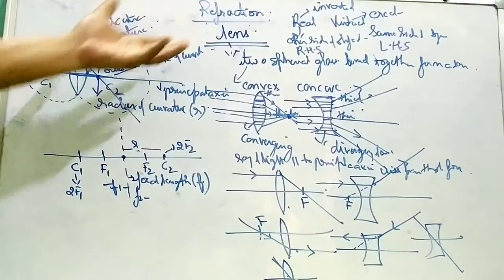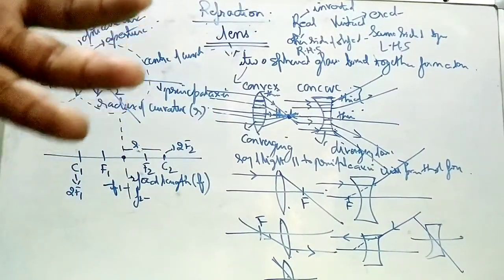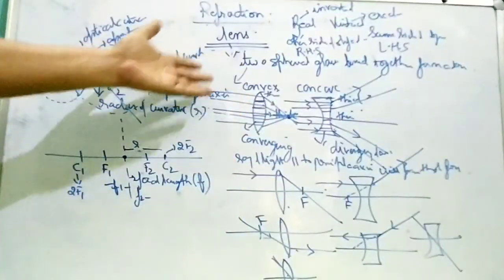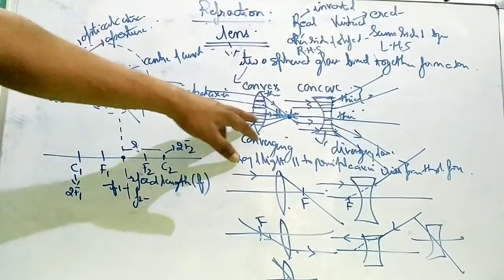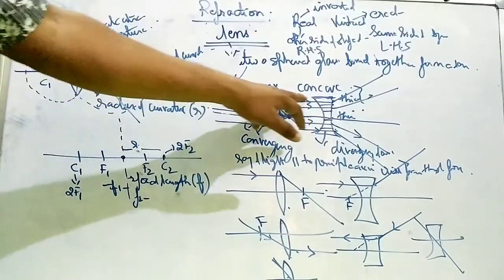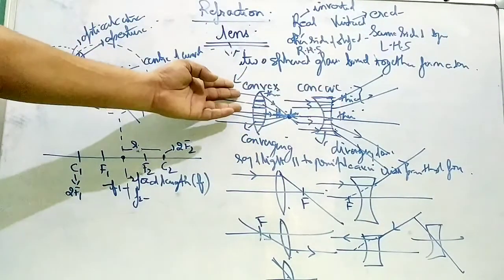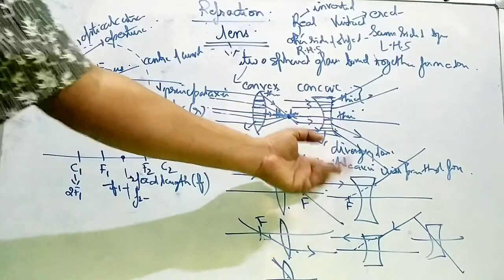Again, I am revising that. What is lens? It is two spherical glass pieces bounded together to form the lens. When the ray passes, it gets refracted. There are two types of lens, convex lens and concave lens. Convex lens is thick in the middle, thin at the top, whereas concave lens is thin in the middle, thick at the top. Convex lens is also called a converging lens. Concave lens is called a diverging lens.